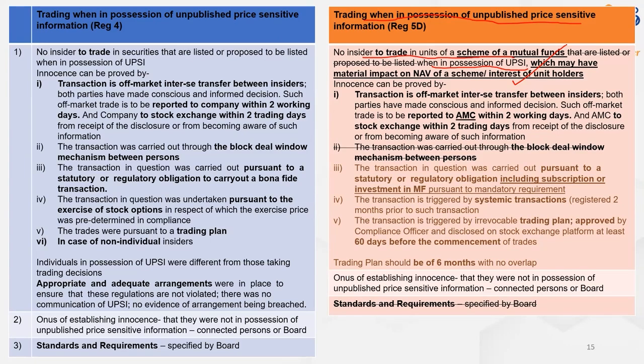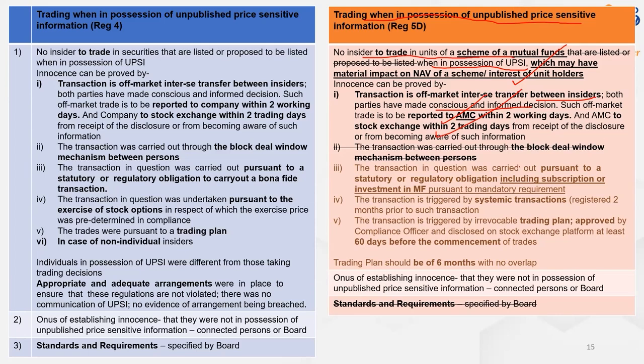However, innocence can be proved if the transaction was an off-market inter se transfer between the insiders. Both had made a conscious and informed decision. This was reported to the asset management company within 2 working days, and the asset management company has reported to the stock exchange within 2 trading days. There is no block deal window mechanism with respect to mutual funds or asset management companies, and the further provisions are also a little bit different. That's why I have changed the color over here.